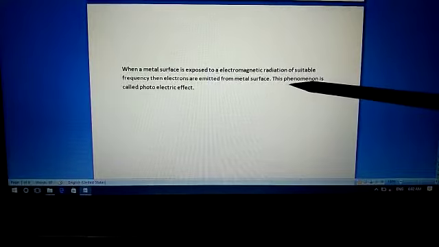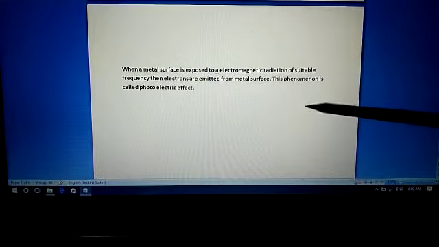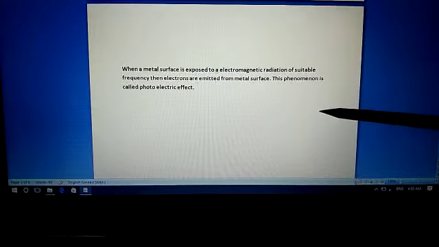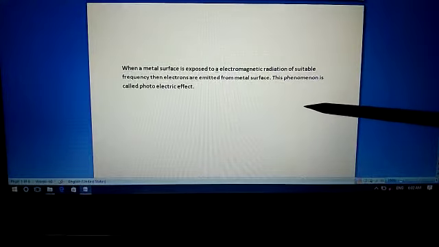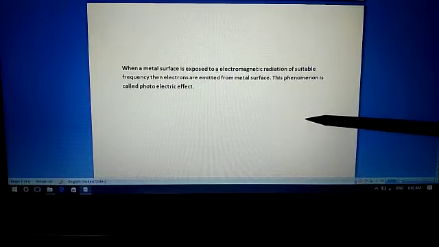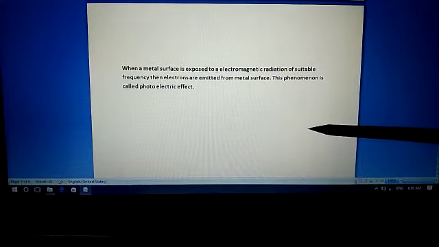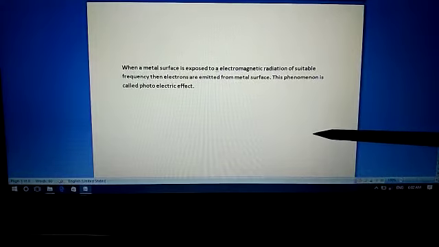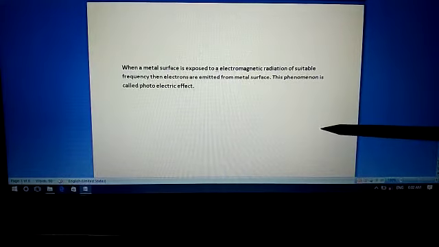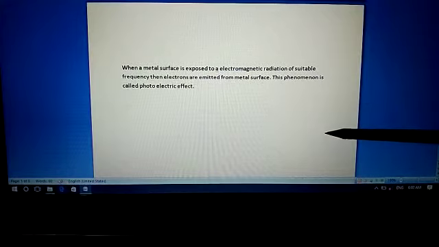When we have a certain metallic surface and we shine electromagnetic radiation of suitable frequency on it, electrons are emitted from the metal surface. This phenomenon we call the photoelectric effect.